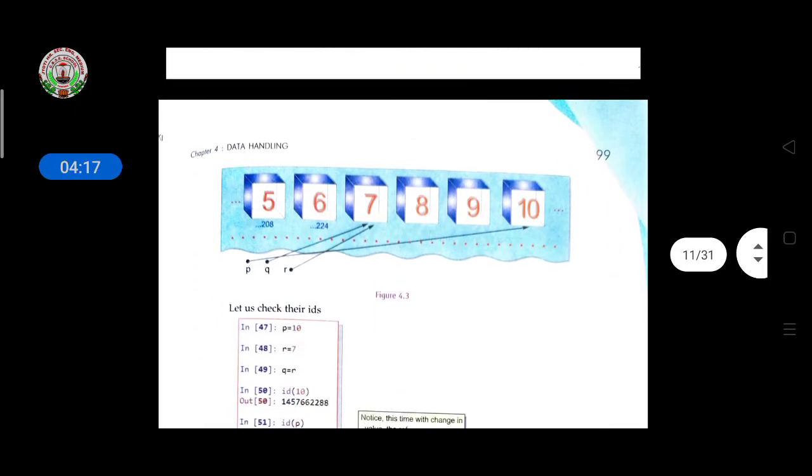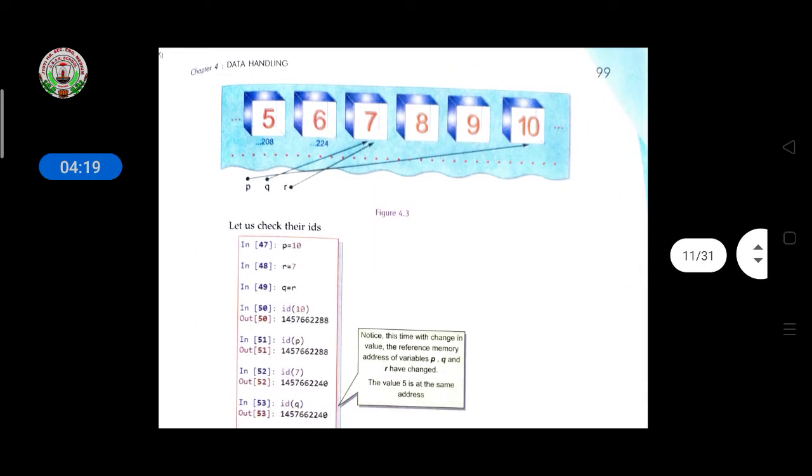Then these variable names are made to point to different integer objects. That is, now the memory address that they reference will change. The original memory address of p that had value 5 will still hold the value 5, but p will no longer reference it, same as the other variables. Here the p, q and r values are given, and q and r values are the same, 7.